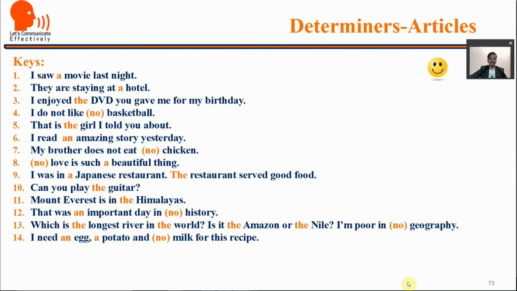I need an egg, a potato and milk for this recipe. And is that a U or an O? I'm unable to read it. So it is not like is that U or O, I'm unable to read it. You are referring to them as independent letters, so you have to use a and an.